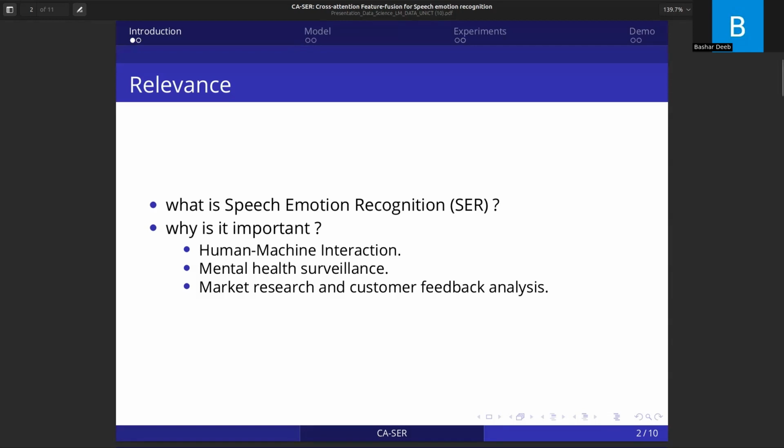And also, speech emotion recognition finds applications in market research and customer feedback analysis, because by analyzing the emotional content of customer service calls, product reviews, or social media interactions, businesses can gain a deeper understanding of customer sentiment, preferences, and satisfaction levels.